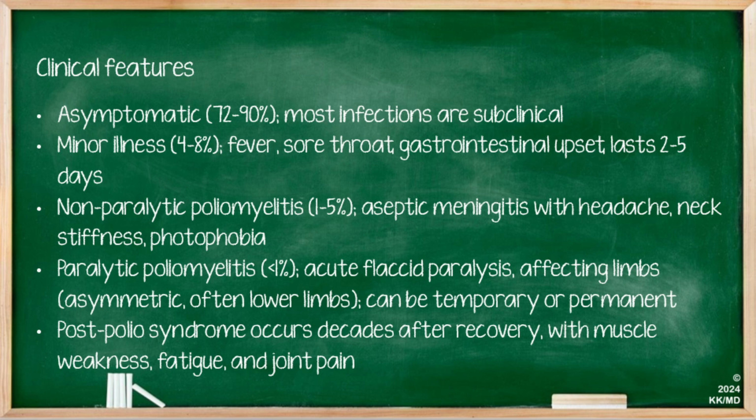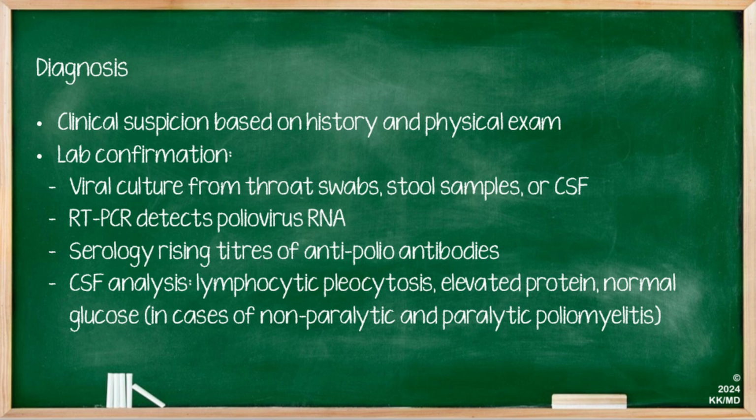So as you can see, there are various different ways in which the poliovirus may present, either during illness or afterwards. Diagnosis is based on clinical suspicion based on history and physical exam. Lab confirmation is done using viral culture from throat swabs, stool samples, or CSF. Reverse transcription PCR detects the poliovirus RNA. We can also detect rising titers of anti-polio antibodies. CSF analysis will show lymphocytic pleocytosis, an elevated protein level, and normal glucose in cases of non-paralytic and paralytic poliomyelitis.